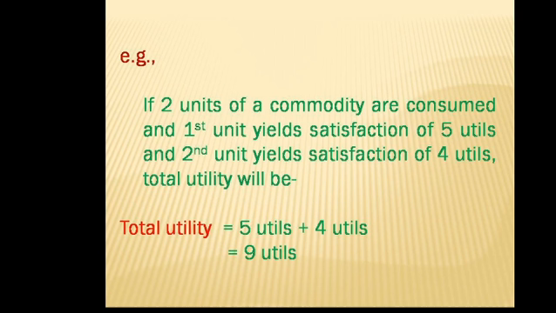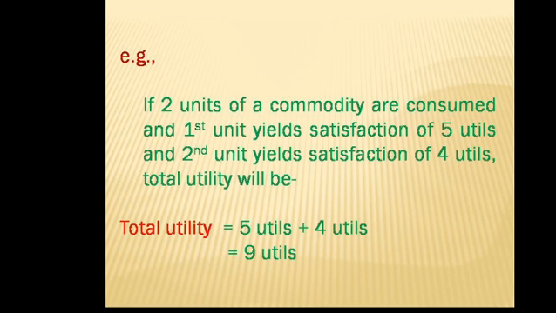So our total utility is equal to the utility derived from the first unit of mango plus the utility derived from the consumption of the second unit of mango.